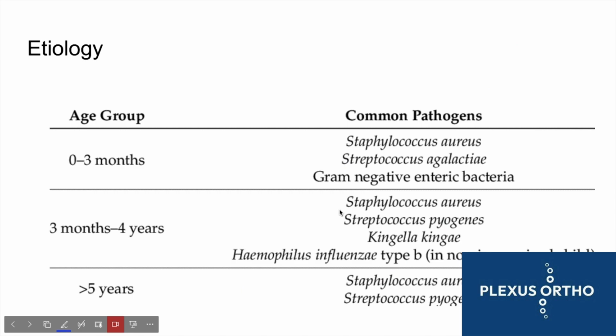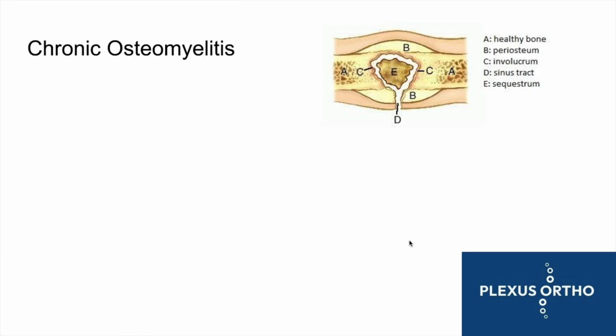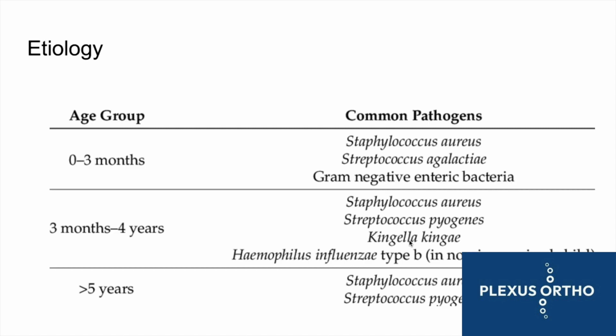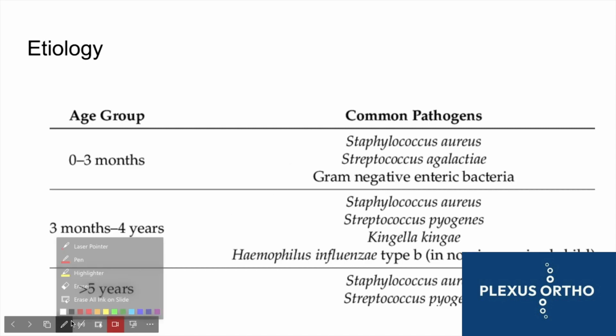So coming to the etiology, the one thing you must understand in the etiology, this question is often asked in MCQs and everything. Staph aureus is by far the most common organism, doesn't matter which age it happens. So if you see it, it happens most commonly in the 0 to 3 age group. It happens most commonly in the 3 months to 4 year age group. It is most common in the more than 5 age group. So Staph aureus is the most common organism that causes osteomyelitis, right?